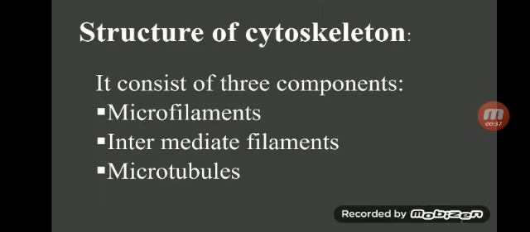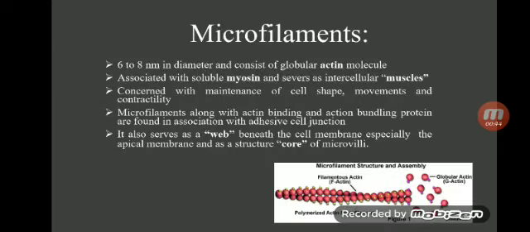Structure of the cytoskeleton. It consists of three components: microfilaments, intermediate filaments, and microtubules. Microfilaments are 6 to 8 nanometers in diameter and consist of globular actin molecules associated with soluble myosin, and serve as the intracellular muscle. The functions of microfilaments are concerned with maintenance of cell shape, movement, and contractility. They also serve as a web beneath the cell membrane, especially the apical membrane, and as the structural core of microvilli.